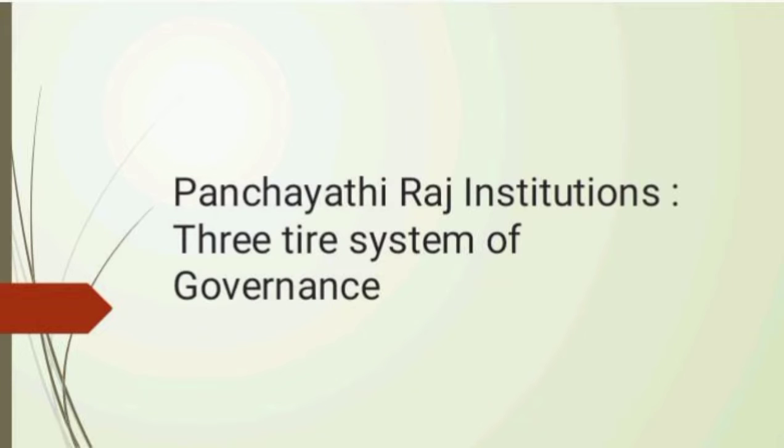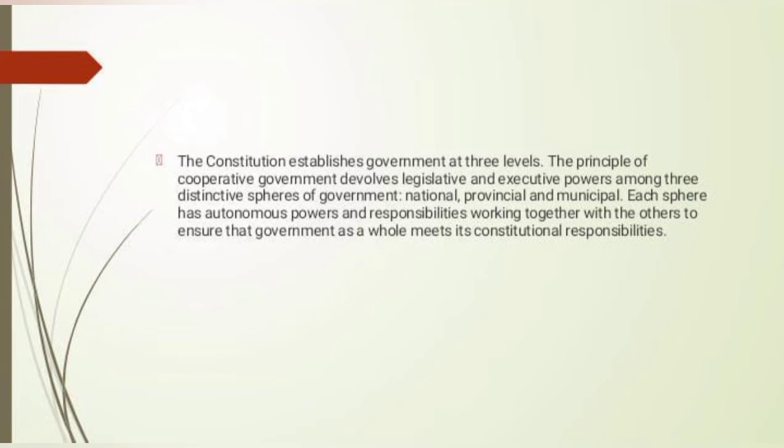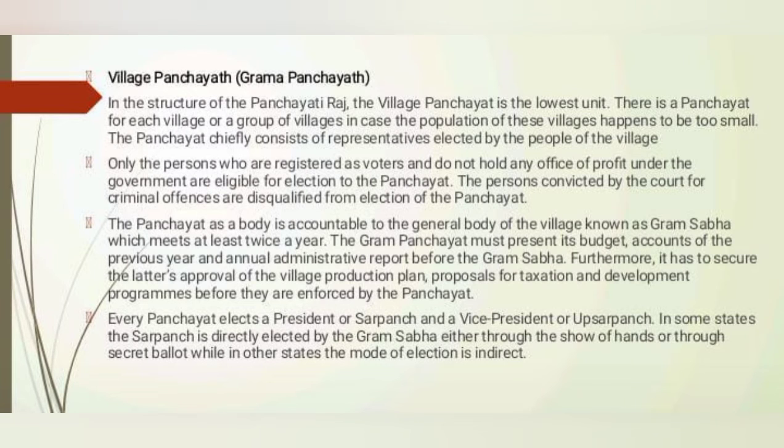Dear students, we are going to discuss the topic Panchayati Raj institutions. It's a three-tier system of governance. Each sphere has autonomous powers and responsibilities working together with the others to ensure that government as a whole meets its constitutional responsibilities. And the first one is village panchayat, that is a Grama Panchayat.